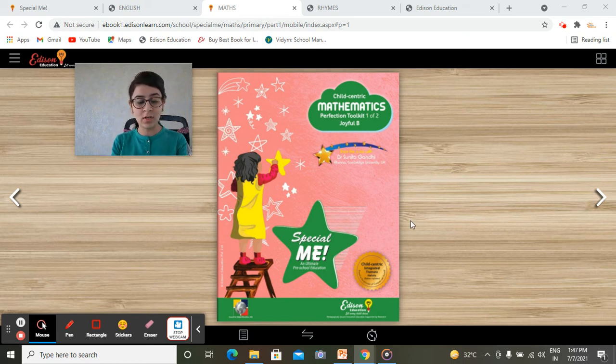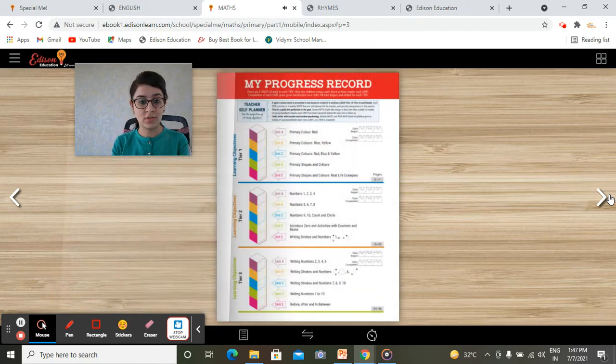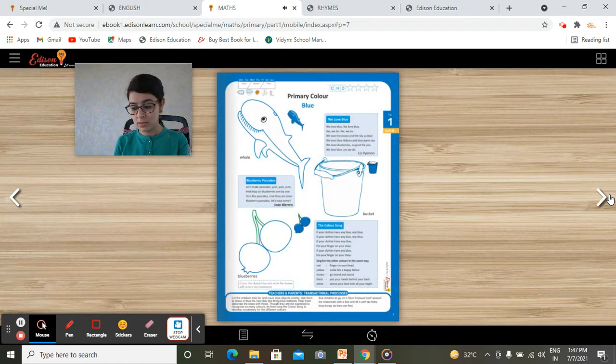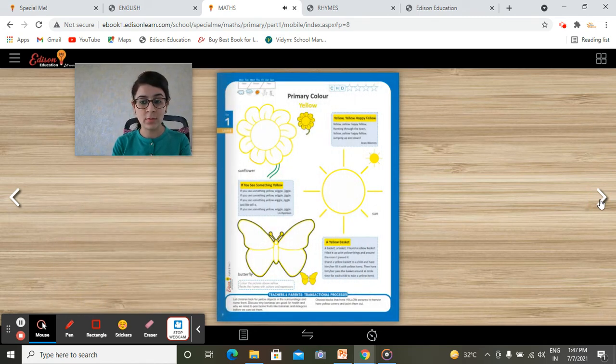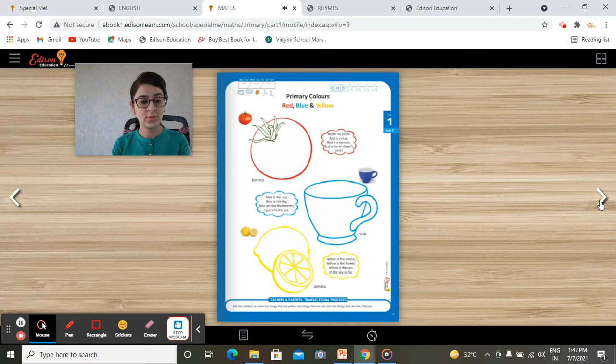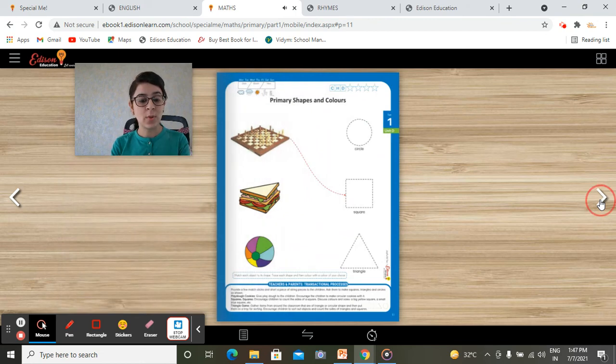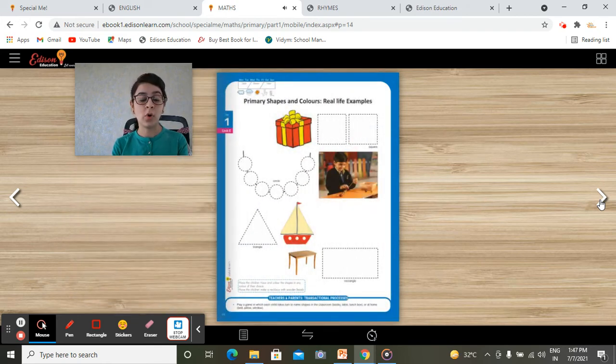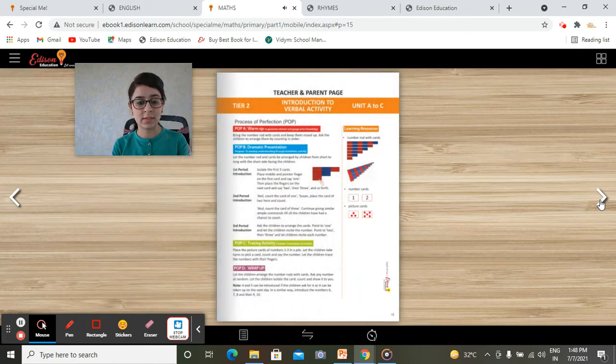So please open your book. Let's open the book and turn the page. I hope you all remember the shapes and the basic colors we are done with: blue, yellow and red. And the shapes we did were circle, square and triangle. So we did 3 shapes and 3 colors. Now all of you recognize those very well, and I'm really happy for that.